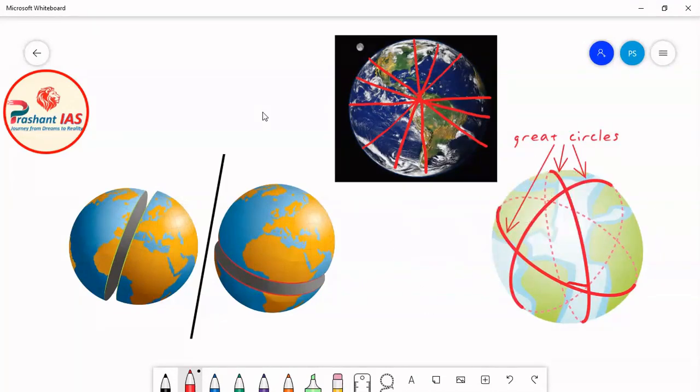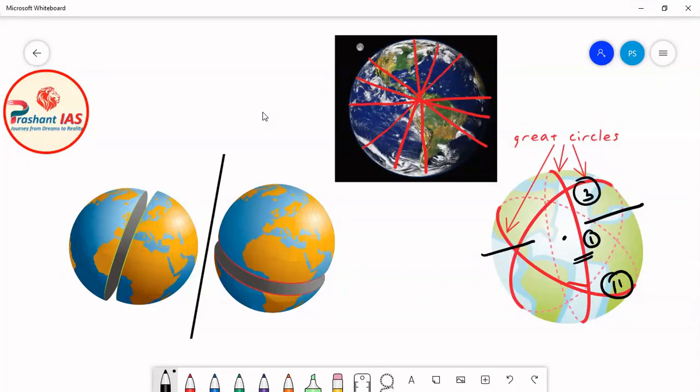Okay, for example, if you can see in this diagram, let us say that this is circle number 1. You can clearly see that the circumference of this circle is largest. You can see that this is dividing the earth into two equal parts. You can also see that the plane passing through that circle is also passing through the center of the earth. Now this is also true for circle number 2 and this is also true for circle number 3. So what is the answer?